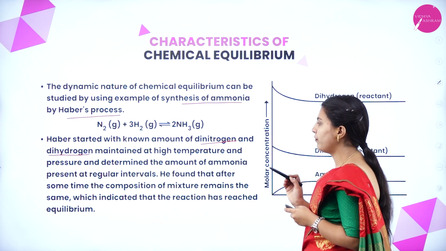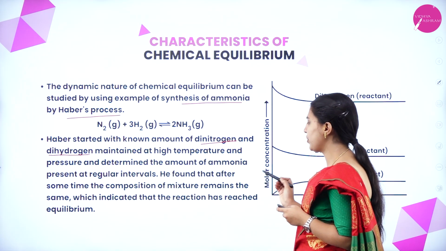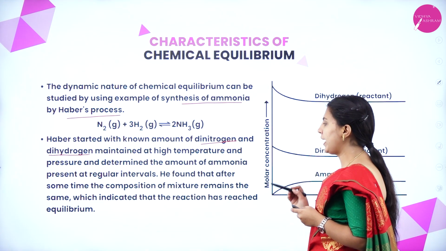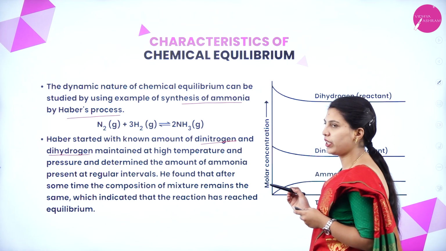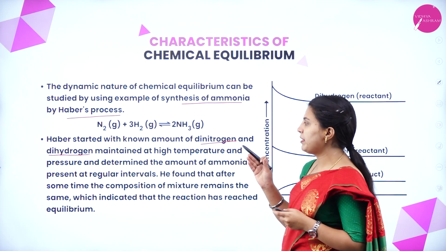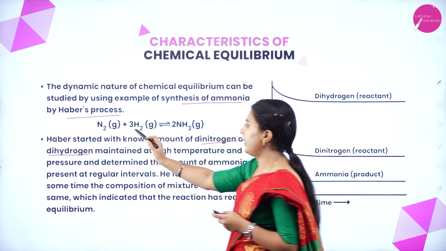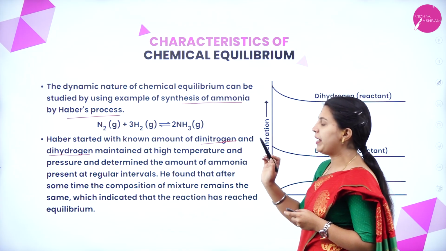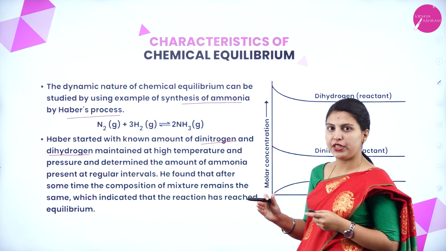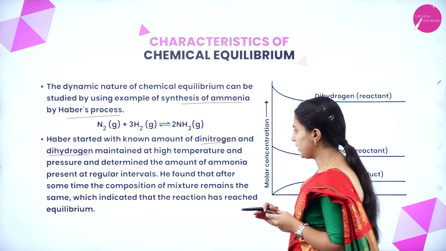He found that after some time the composition of the mixture remains the same, which indicated that the reaction has reached equilibrium. Haber started with known amounts of dinitrogen and dihydrogen maintained at high temperature and pressure. It was the experimental setup.